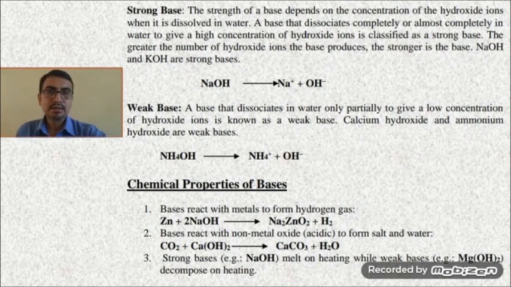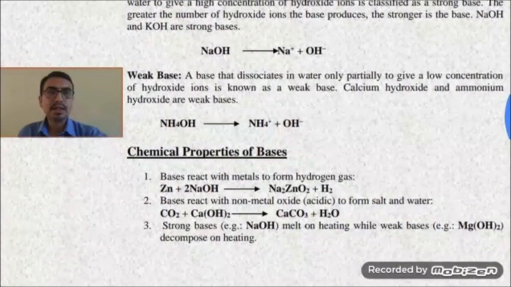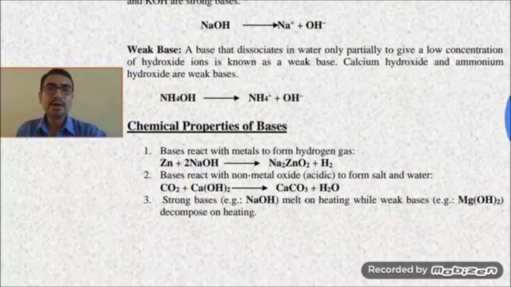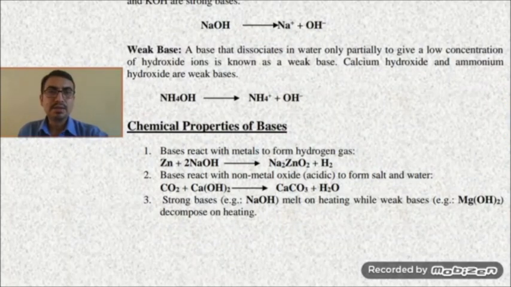Now, the next is chemical properties of bases. Bases react with metals to form hydrogen gas. Zinc is a metal. When it reacts with a strong base, sodium hydroxide, it gives a salt, sodium zincate, Na2ZnO2, and hydrogen gas is evolved.